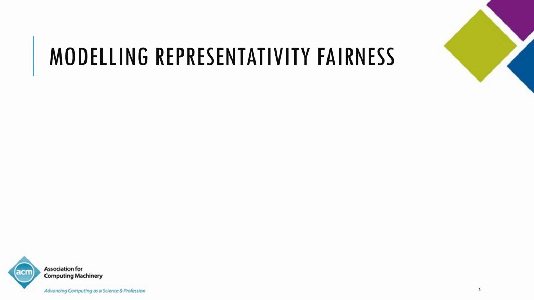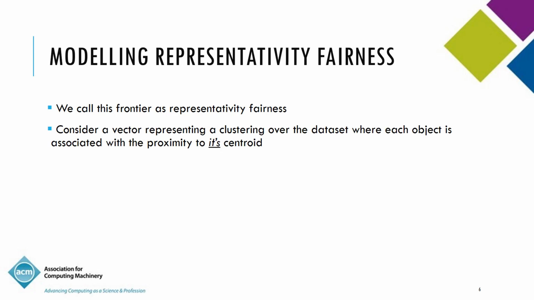So let's look at representativity fairness. We call this frontier of fairness representativity fairness. So you consider a vector representing a clustering over the data set where each object is associated with a proximity to its centroid. So you associate each object with a value, and the value is its proximity or dissimilarity to its centroid. We would like this vector to be as uniform as possible. Ideally, we would like all values of this vector to be the same.